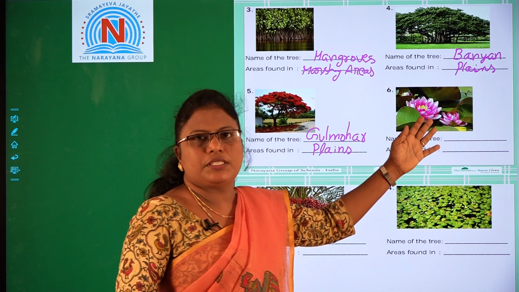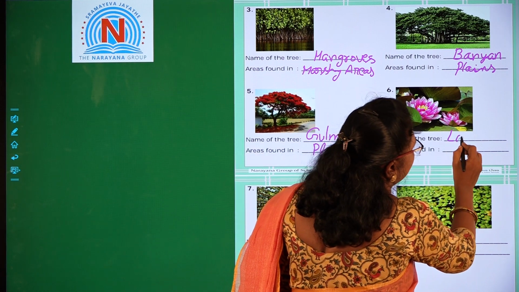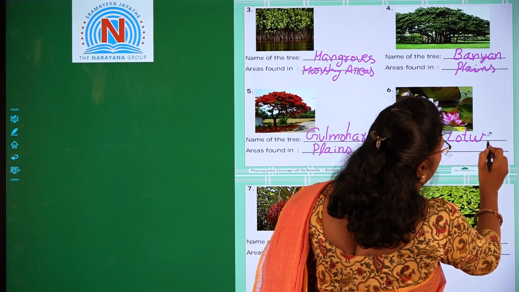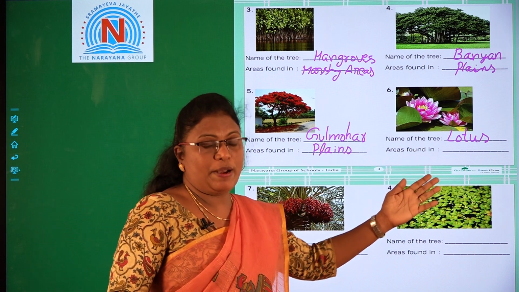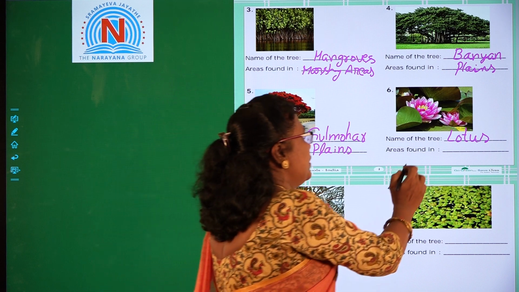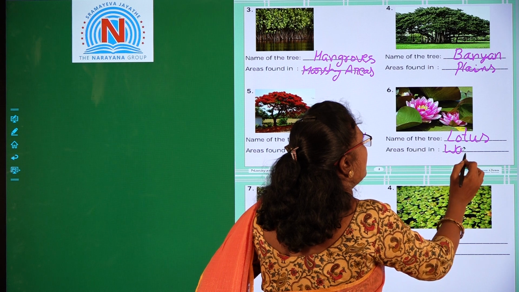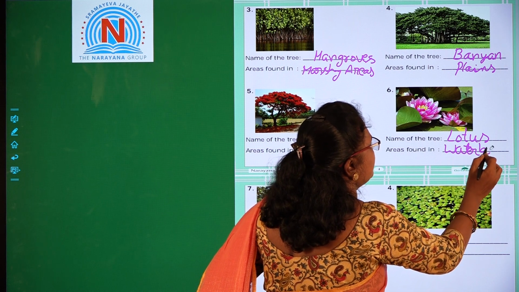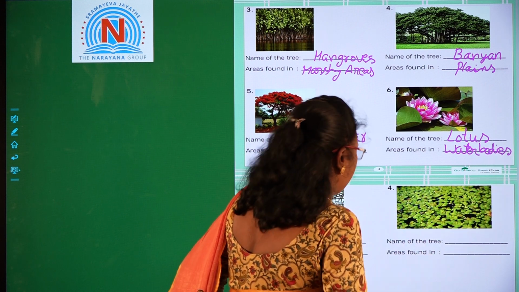The name of this plant is lotus. This is also very colorful, in the water. And where can we find this type of plant? In water bodies. These plants are also called aquatic plants. Water bodies.